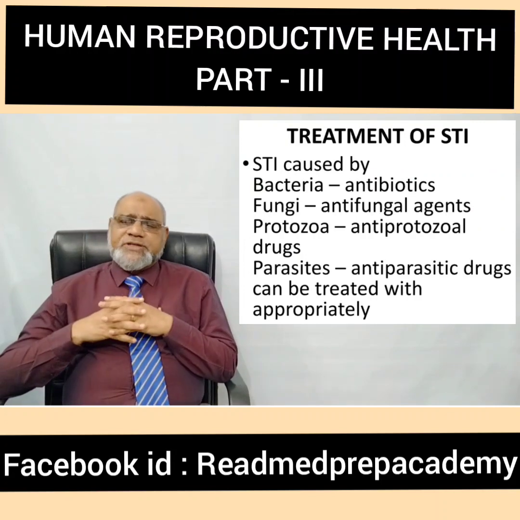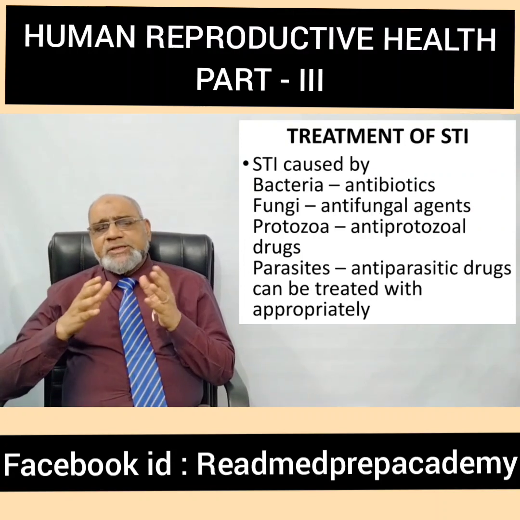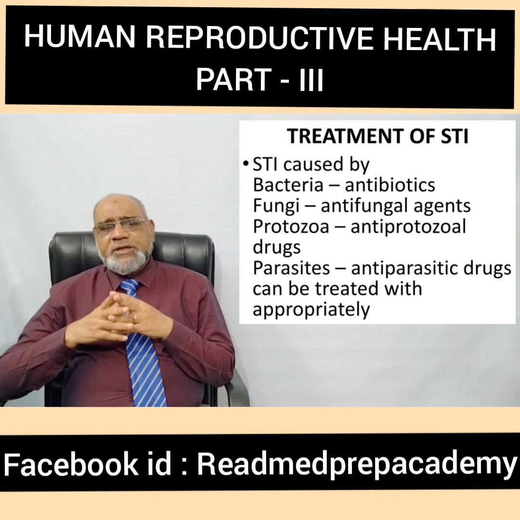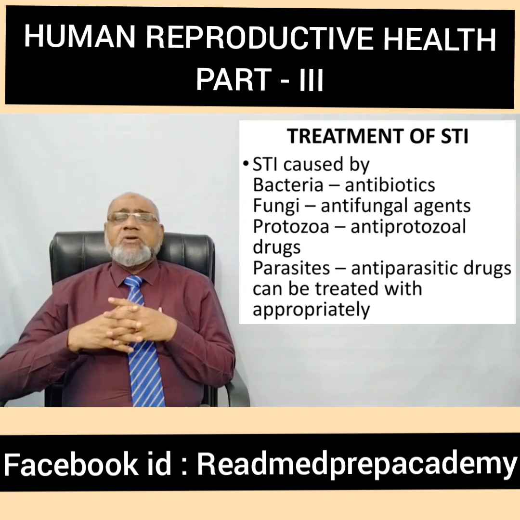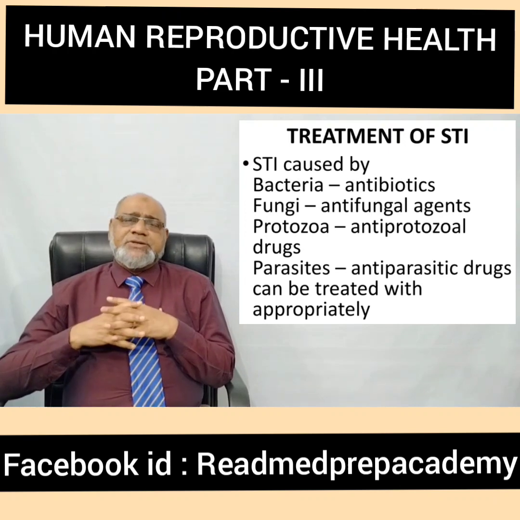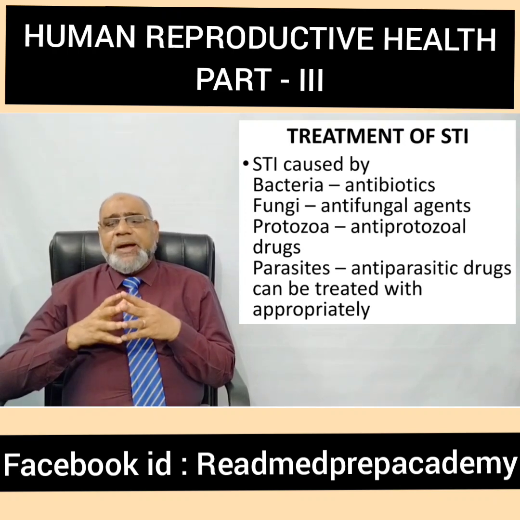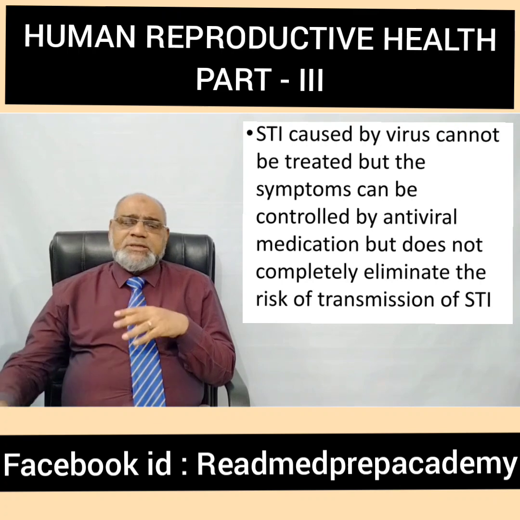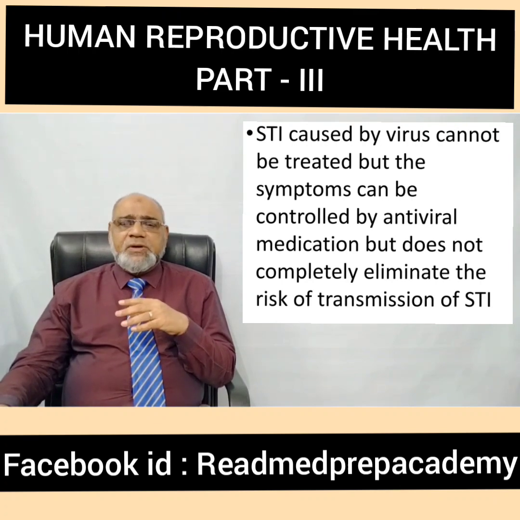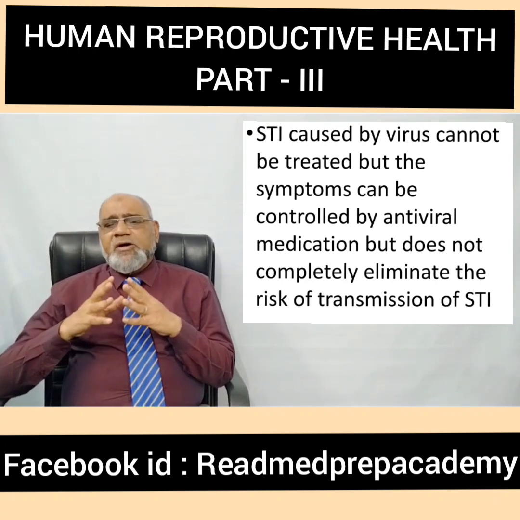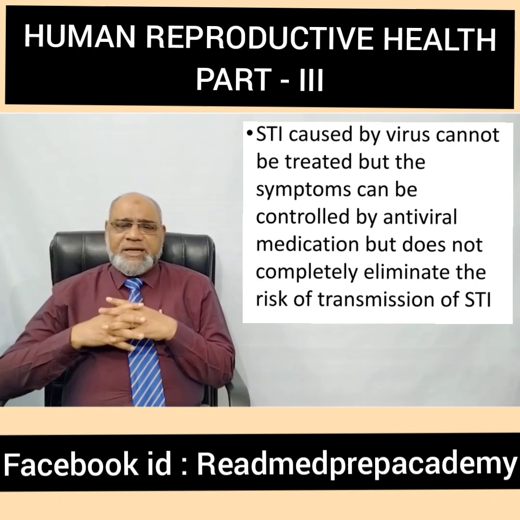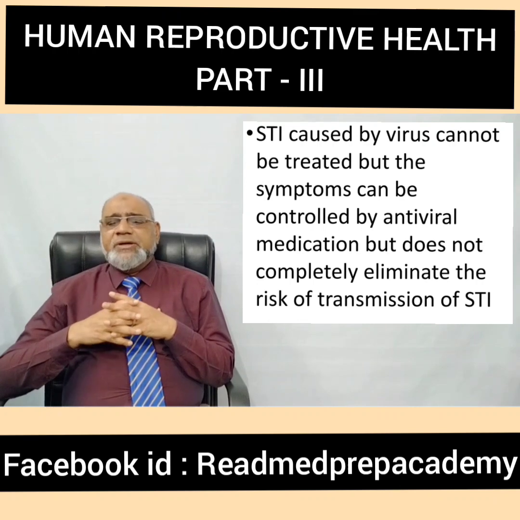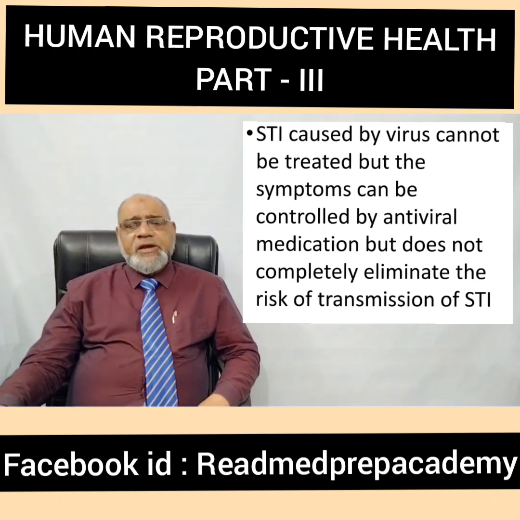What is the treatment of sexually transmitted infections? Infections caused by bacteria are treated with antibiotics. Infections caused by fungi are treated by antifungal agents. Infections caused by protozoa are treated by antiprotozoal agents. Infections caused by parasites are treated by antiparasitic drugs. These treatments are very successful, whereas viral sexually transmitted infections can only be treated symptomatically. They can be controlled by antiviral medication, but this does not completely eliminate the risk of transmission of sexually transmitted infection.